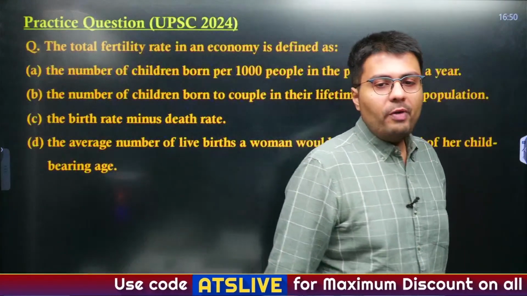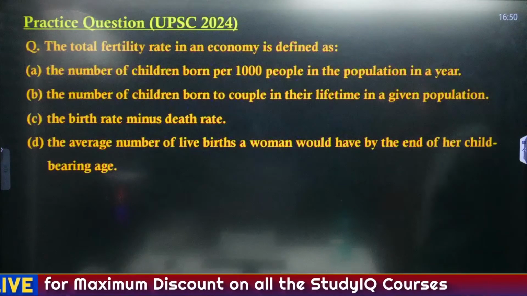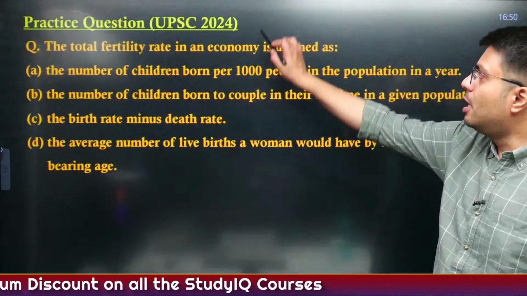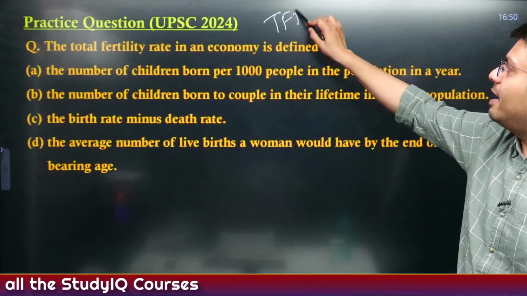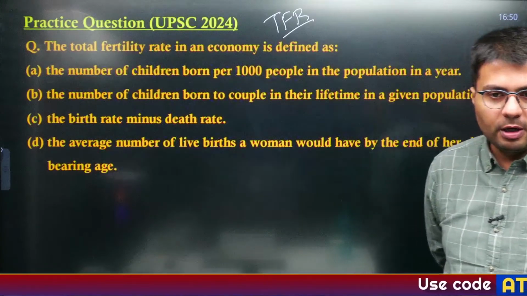Now this is the PYQ that appeared in last year's prelims. Total fertility rate in an economy is defined as what? Total fertility rate is TFR. What is the definition of TFR according to this particular question? Quickly.